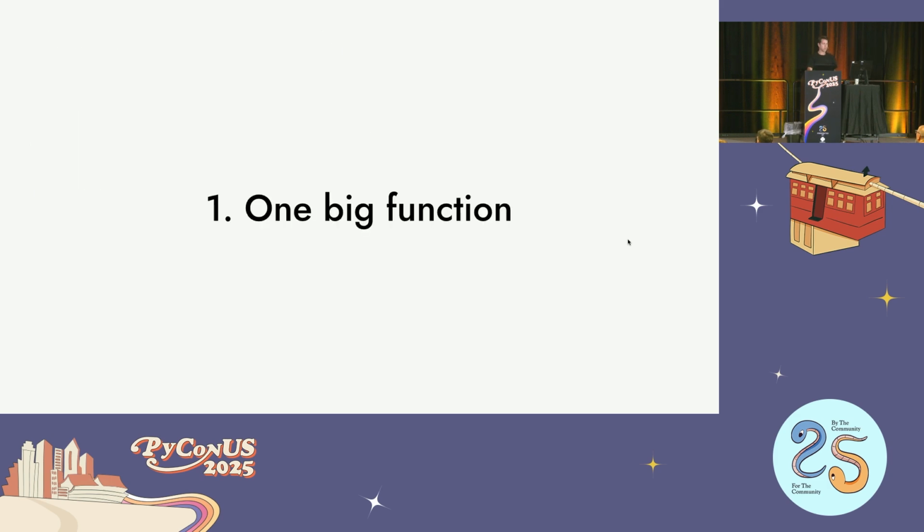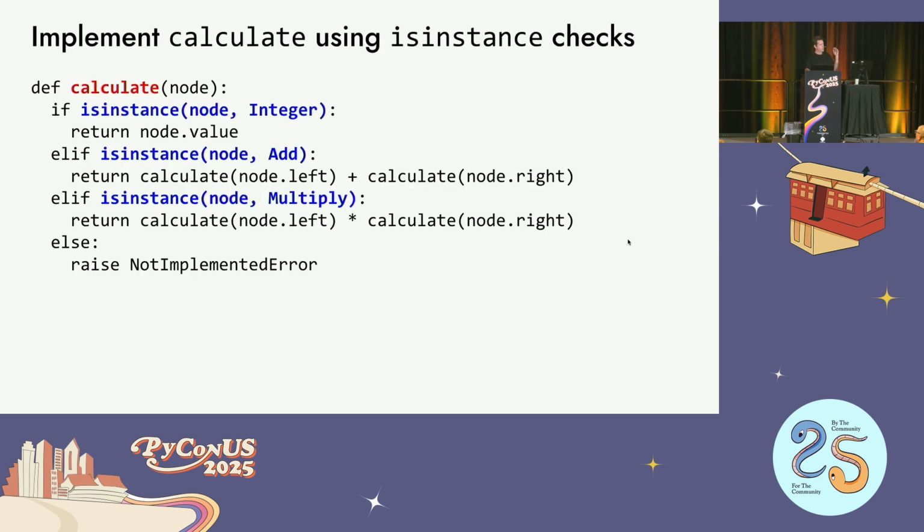So the first one is one big function. This is what you probably should do first. This is basically, most of my code looks like this, which means that it's super ugly, where you create a calculate function and you just look at the node you have and you say, hey, what kind of node is this? Is it an integer? Well, if it's an integer, then just grab the value attribute. If it's an addition, then I know I have to do some kind of recursive formula here, right? Go down to the left node and I calculate its value, and I go down to the other node and I calculate its value, and then add them together.